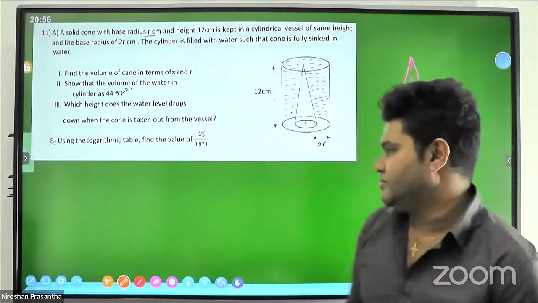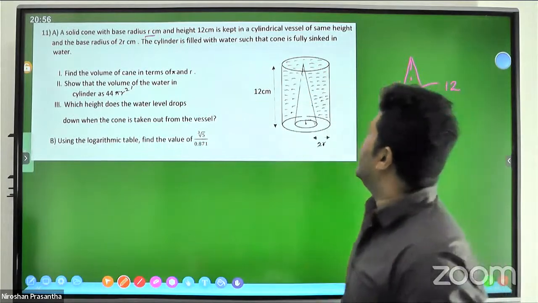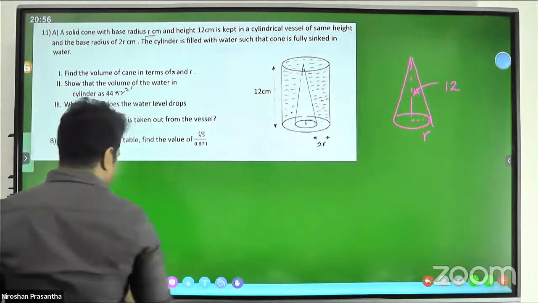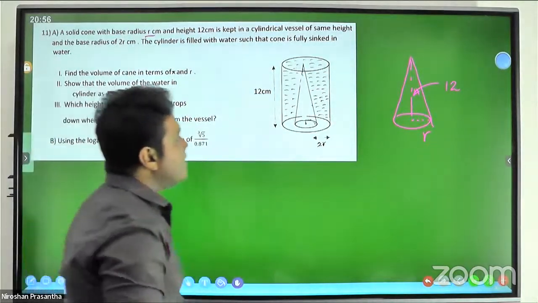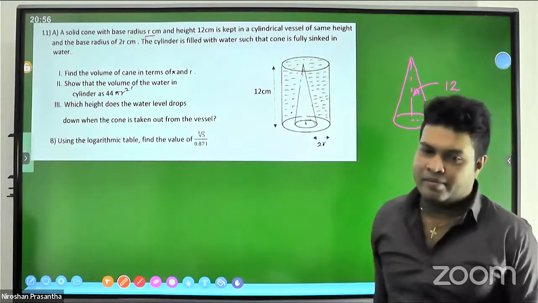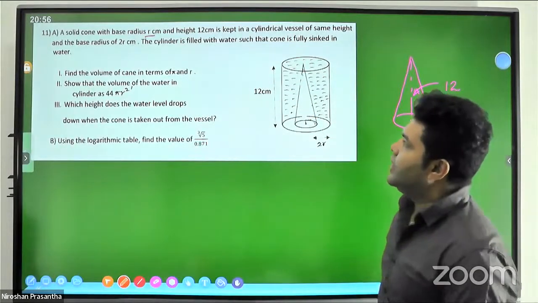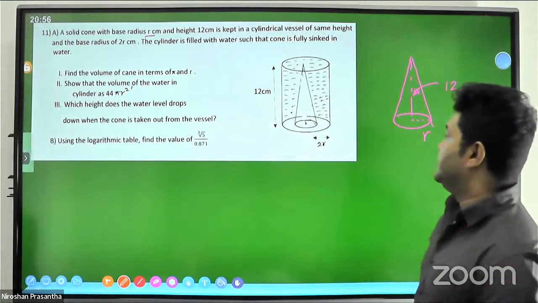Then what's happened? It is kept in the cylindrical vessel. Now we can see it has been kept in the cylindrical vessel of the same height. The height of the cylinder is also the same, right? And the base radius is 2r centimeter.